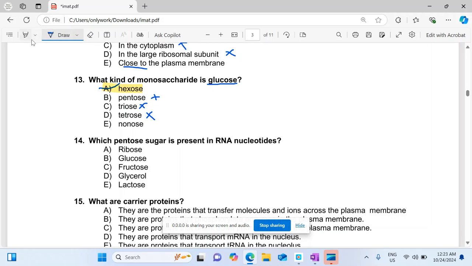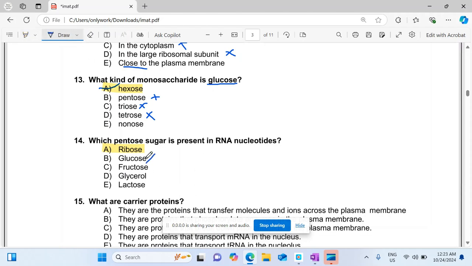Which pentose sugar is present in RNA nucleotides? You have to remember that in both RNA and DNA, only one type of monosaccharide containing 5 carbon atoms is found, and it is an aldehyde sugar. So its right option is ribose. Ribose is a 5 carbon containing pentose sugar.